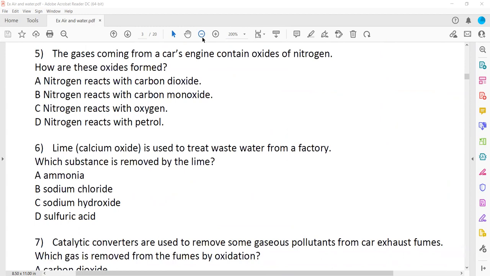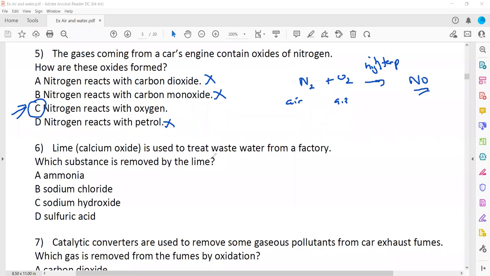The gases coming from the car engine exhaust contain oxides of nitrogen. How are these oxides formed? Basically nitrogen and oxygen from the air react with each other and form oxides of nitrogen. Nitrogen reacts with petrol, that's wrong, it does not react with petrol. Nitrogen is from the air, oxygen is also from the air, but due to the high temperature and the spark in the engine, this reaction occurs.